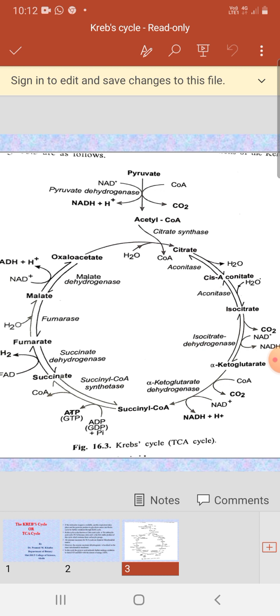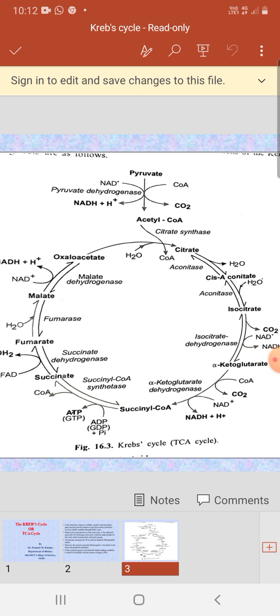Alpha ketoglutarate in the next reaction is converted into succinyl coenzyme A. In this reaction, coenzyme A is combined with the alpha ketoglutarate. Here again carbon dioxide is released, that is the third carbon dioxide released in these reactions, and NAD plus is reduced into NADH plus H plus. So this is again an oxidative decarboxylation reaction in the presence of the enzyme alpha ketoglutarate dehydrogenase.